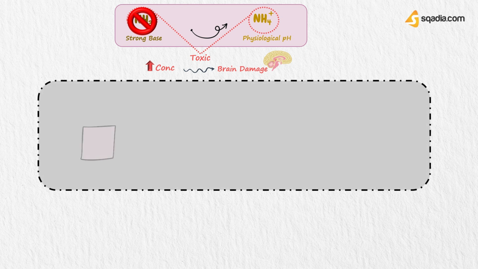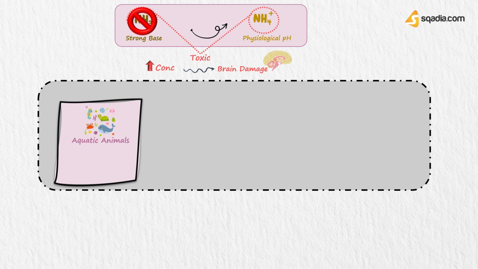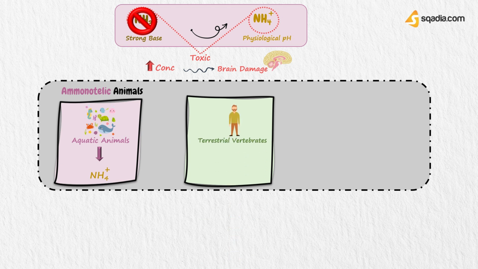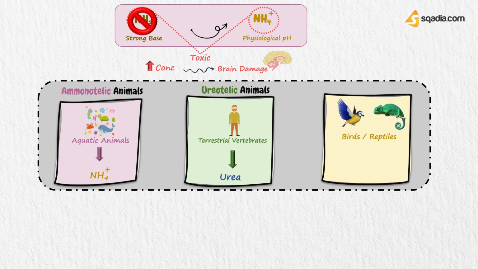This can be carried out in various ways, such as aquatic animals can excrete ammonium ion directly. For example, fish excrete ammonium ion through the gills, called Ammoniotelic Animals. Terrestrial vertebrates, including humans, hardly excrete any ammonia, and instead most ammonia is converted into urea before removal, called Ureotelic Animals. Birds and reptiles, by contrast, form uric acid, which is mainly excreted as a solid in order to save water, called Uricotelic Animals.